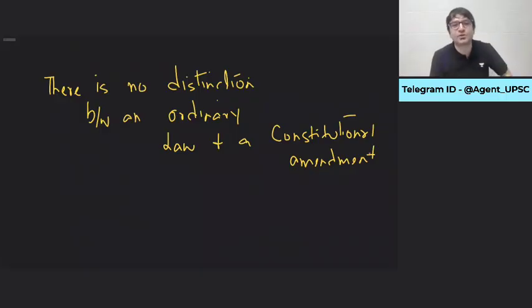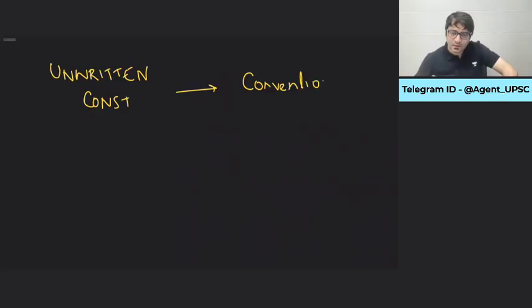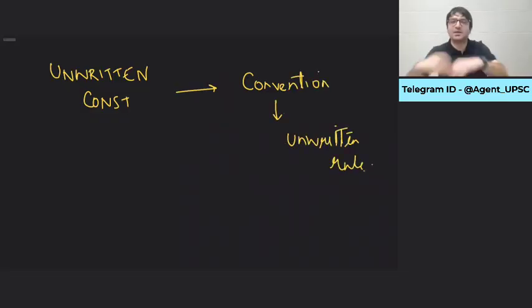But that is not the case in an unwritten constitution in Britain. Because in Britain, there is no distinction between an ordinary law and a constitutional law. Both require the same type of majority to change. And in an unwritten constitution, conventions play a very important role. What is a convention? Unwritten rule. Perhaps that is why we call the British Parliament an unwritten constitution, because there are some unwritten rules that are also to be followed.